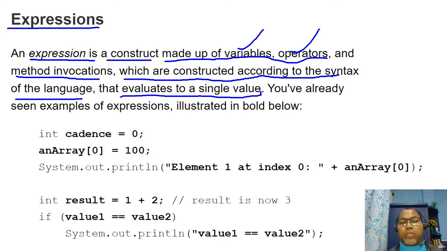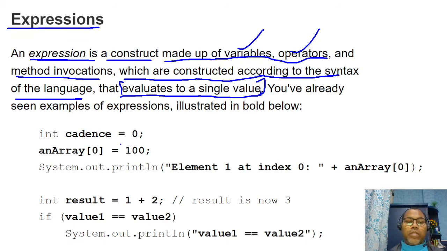This is the core component. After evaluating expressions, they return some value to you. Note that whenever you evaluate an expression, it results in a value.